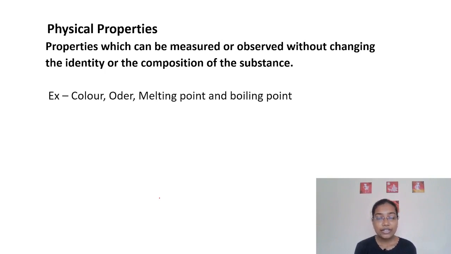For example, if you are asked to tell about the color of any flower or any substance, you just tell by looking at that flower or that substance. Means you are not doing any change in their composition or in their identity. By looking only, you are able to tell the color of that particular substance.